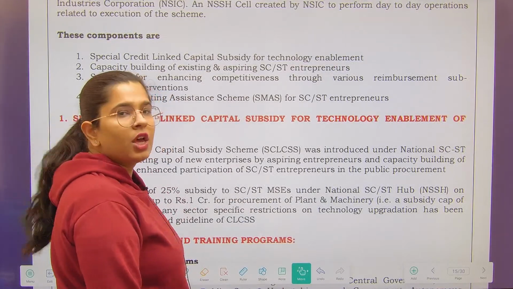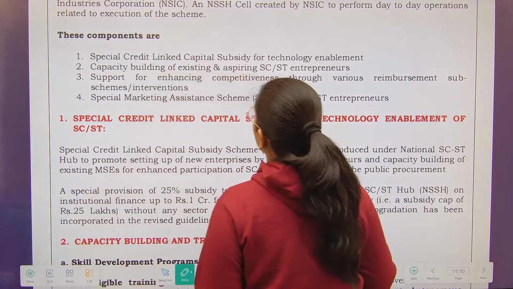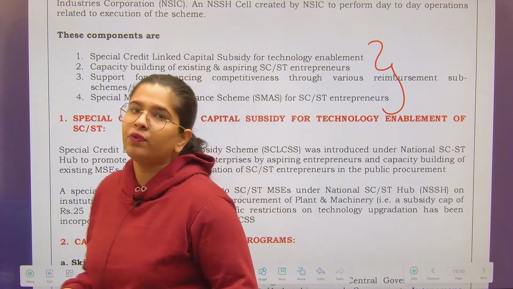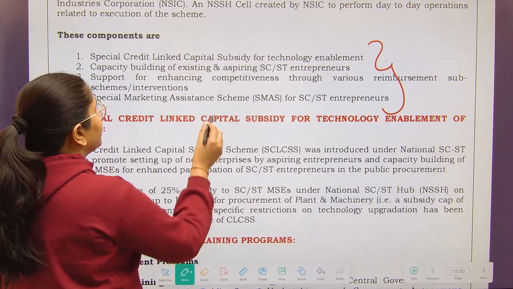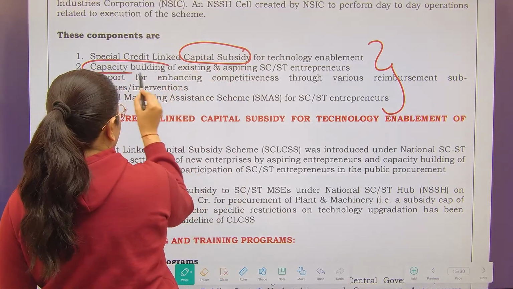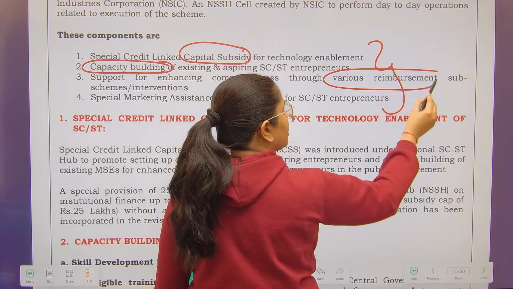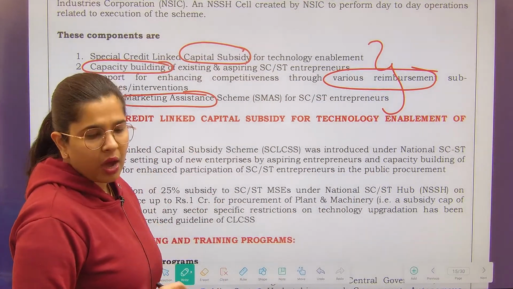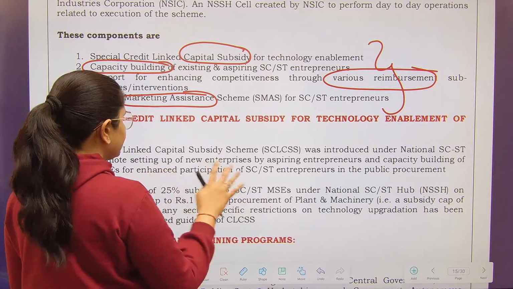In this particular SC/ST Hub scheme, the government is going to provide support spread over four dimensions. Number one is capital subsidy. Number two is capacity building. Number three is various reimbursements. Number four is marketing related assistance, right? Out of them, two we have already covered day before yesterday, but let's just see them.